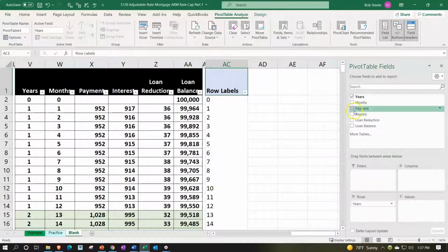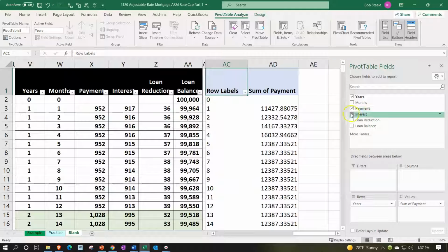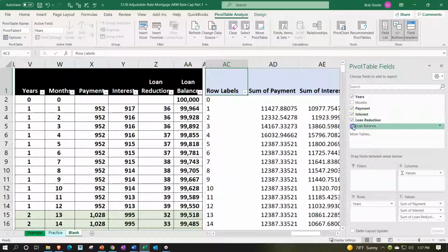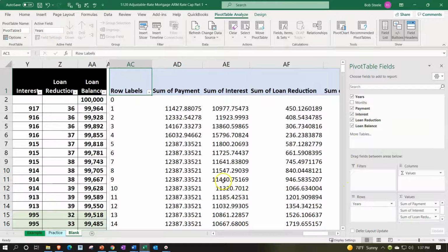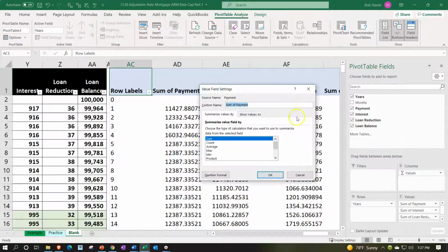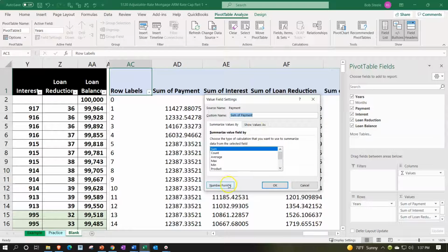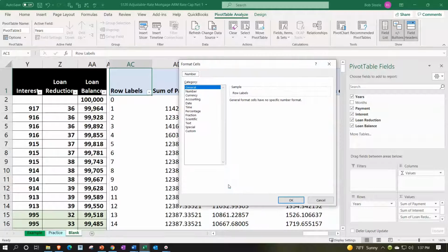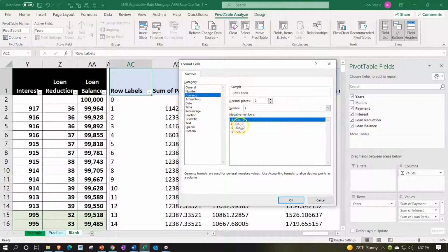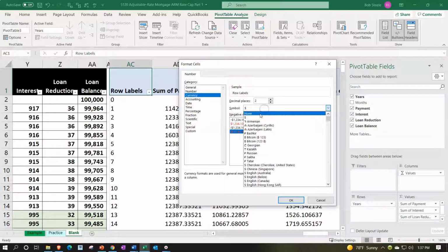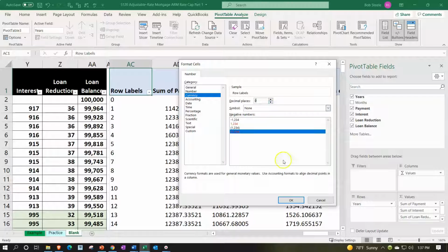And then we're going to take the payments, interest, loan balance, loan reduction. We're going to do our standard formatting so it doesn't look all crazy with all these decimals. We're talking dollars and cents here, people. Make it look right. So we're going to go to the sum drop-down, and then Value Field Settings. Let's do our standard number format. I like to go to currency, bracketed, no $, no decimals.